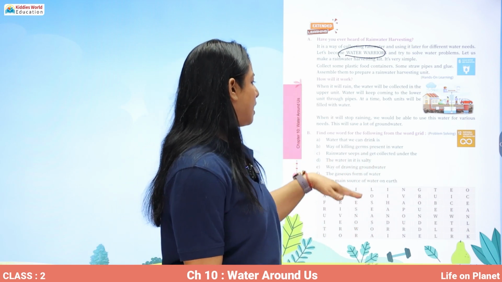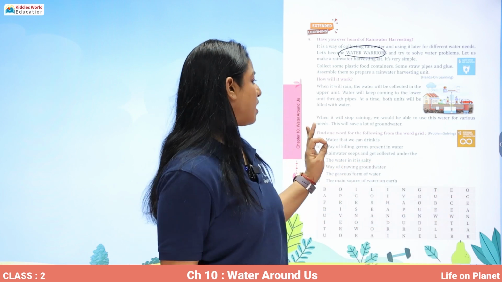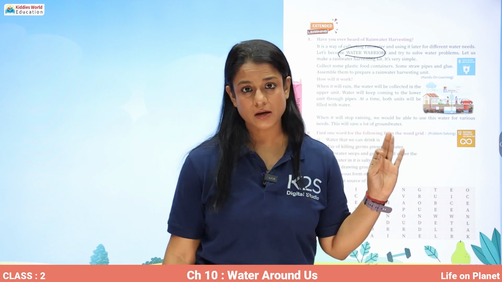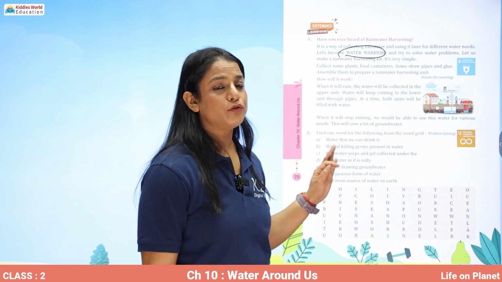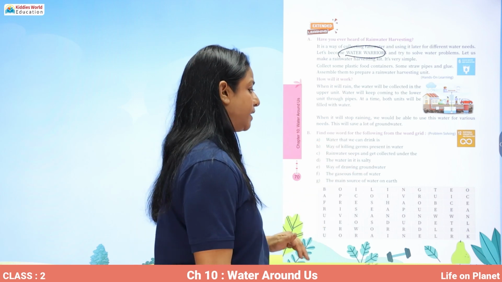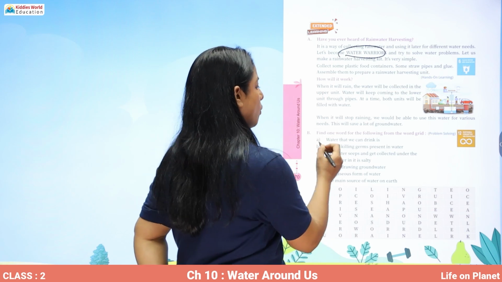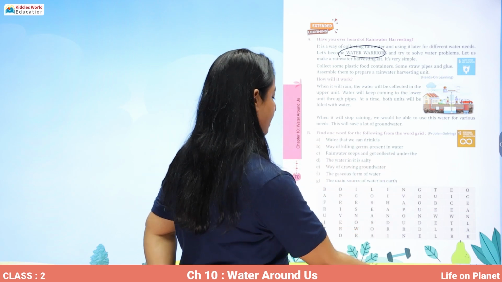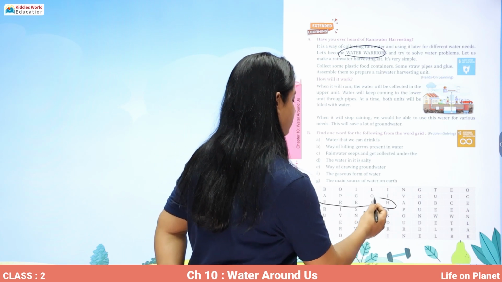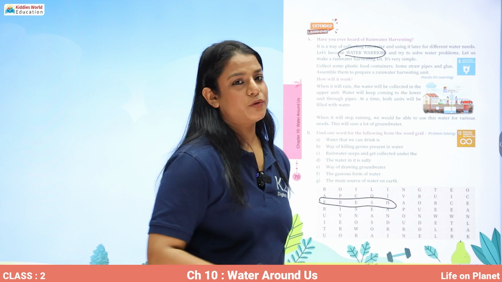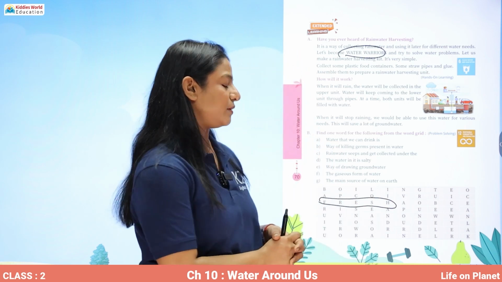All right. Now there is a puzzle given over here, and there are some clues given. You have to read the clues and try to find the answer in the grid in the puzzle. For example, the first one I'm doing it for you. Water that we can drink is fresh. So here is the term fresh. Rest you are going to do in pairs in your classroom and have fun with the chapter.